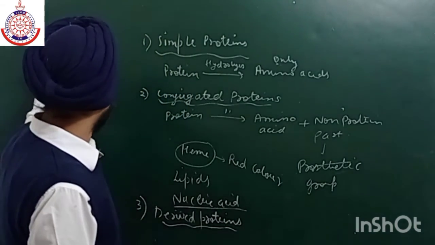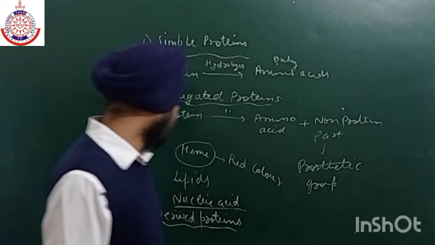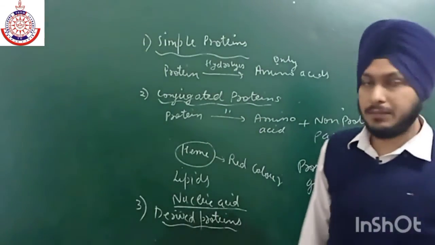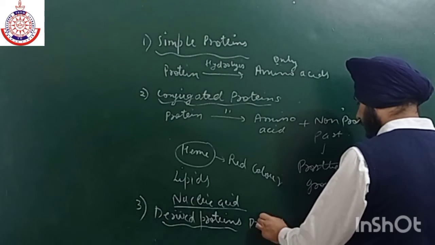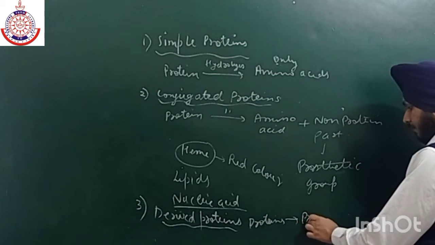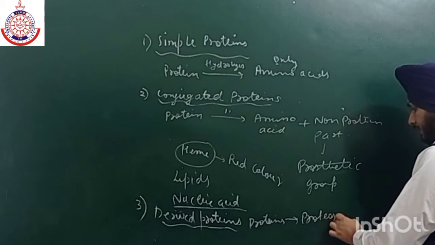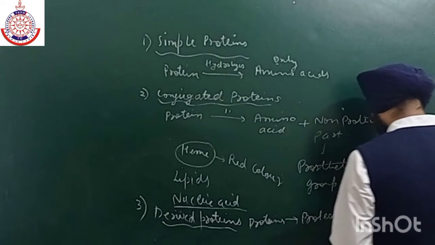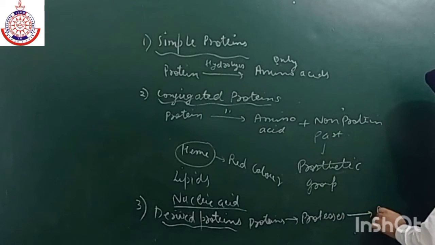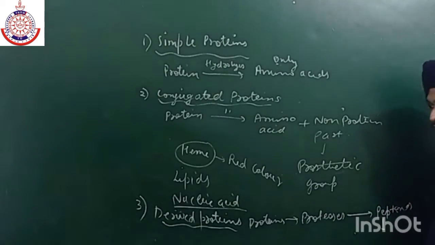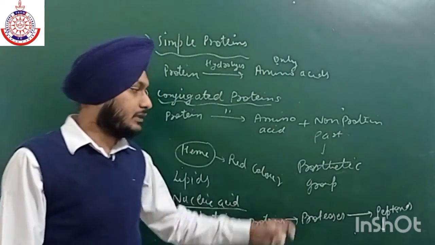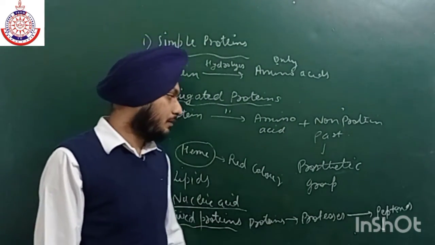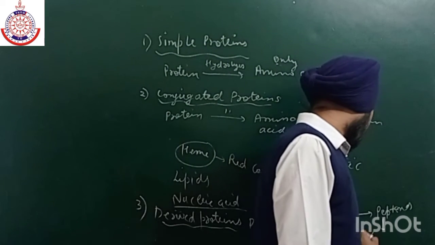In derived proteins, upon partial hydrolysis, they give some intermediates like proteoses, then peptones, and then alpha amino acids.